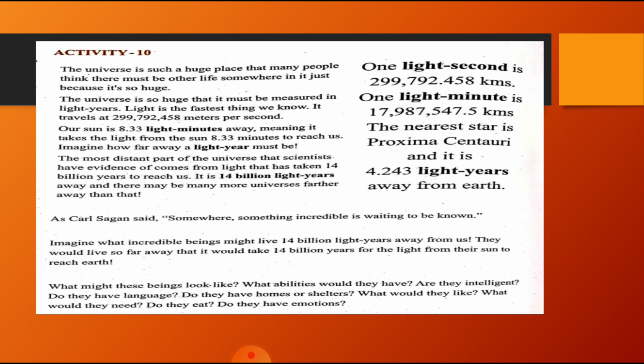What might these beings look like? What abilities would they have? Are they intelligent? Do they have language? Do they have homes or shelters? What would they like and what would they need? Do they eat? Do they have emotions? All these questions are to get us started thinking about beings that live 14 billion light years from Earth.